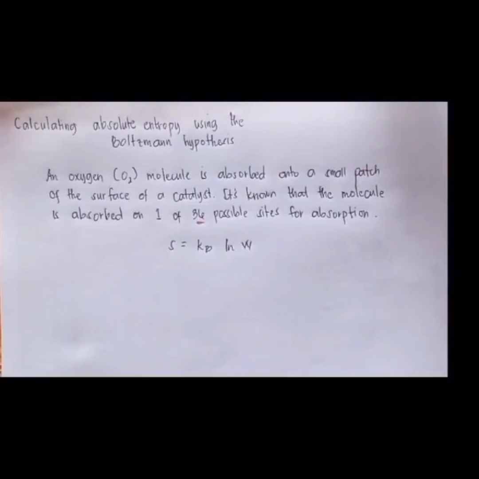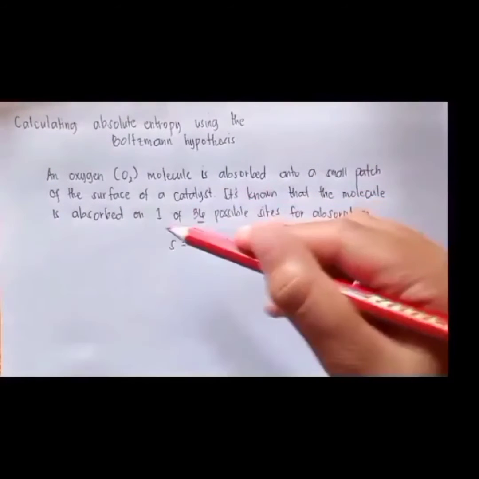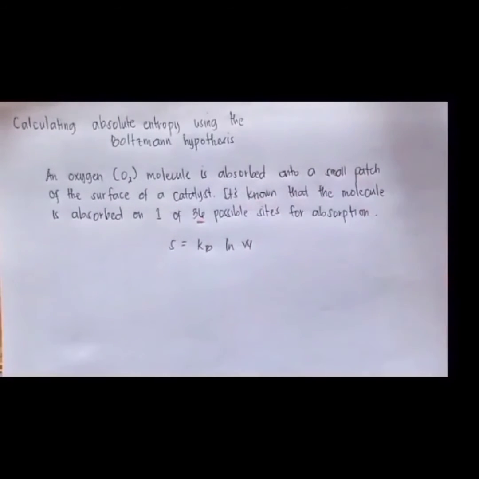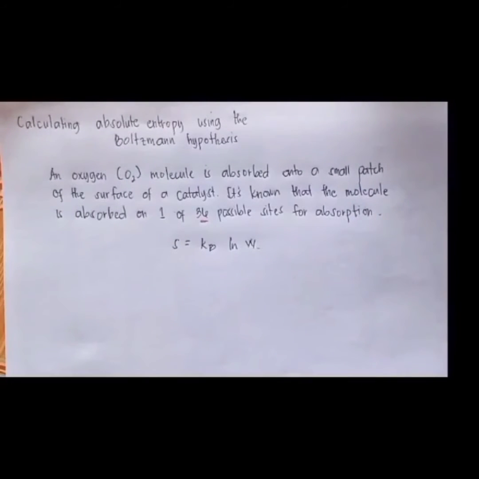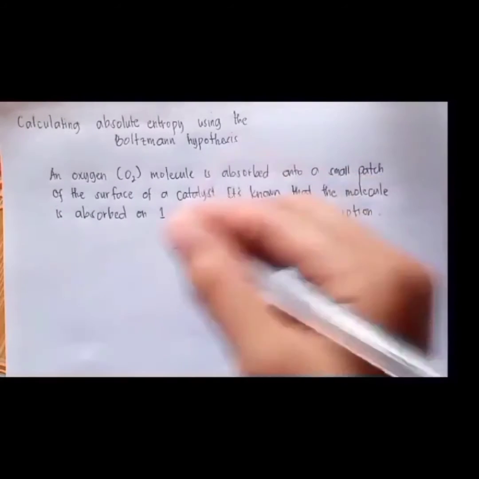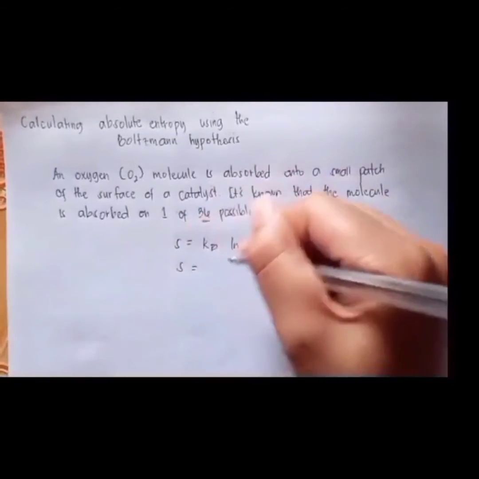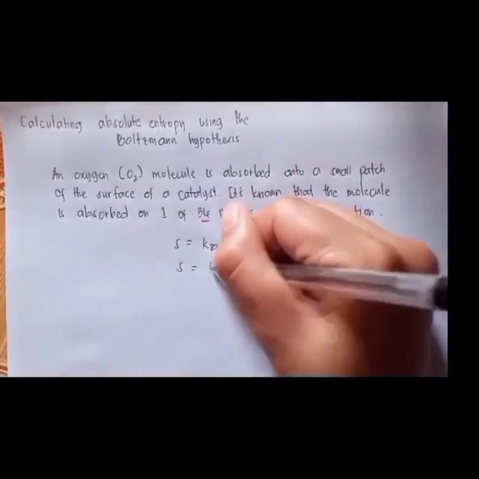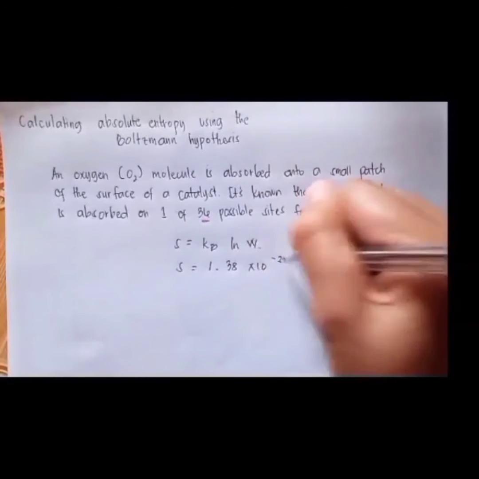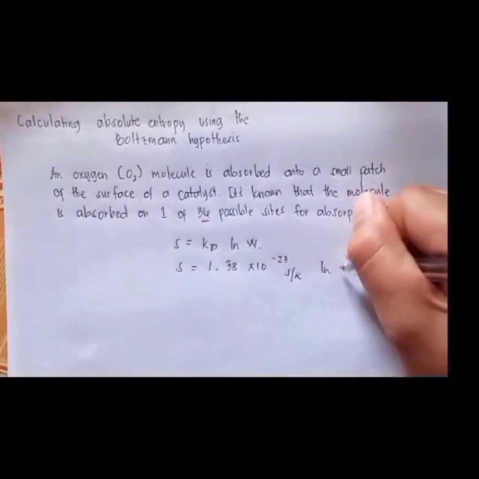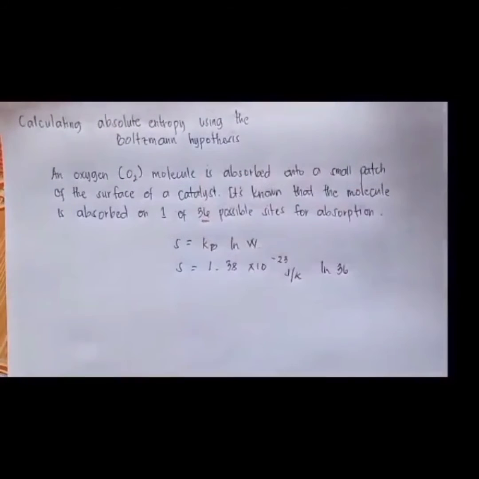In this particular case, they tell us that it's one of 36 possible sites, so we know that is W. W is 36, the number of possible sites. So S is equal to the Boltzmann constant, which is 1.38 times 10 to the power of negative 23 joules per Kelvin, times ln of 36.